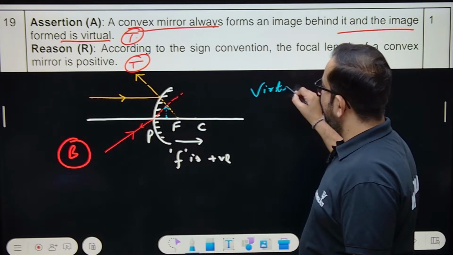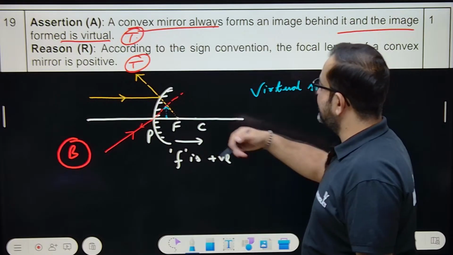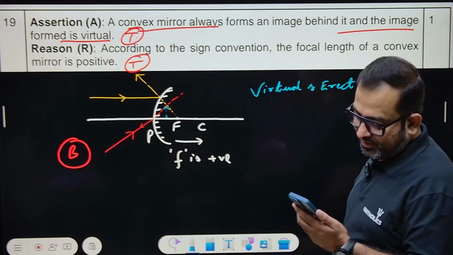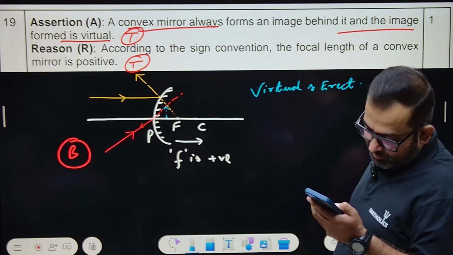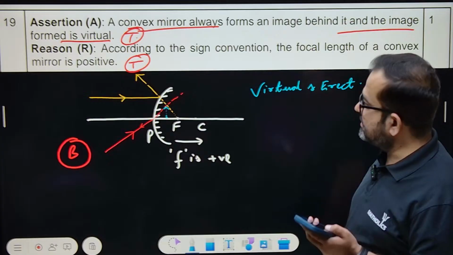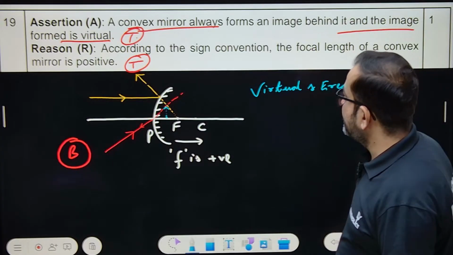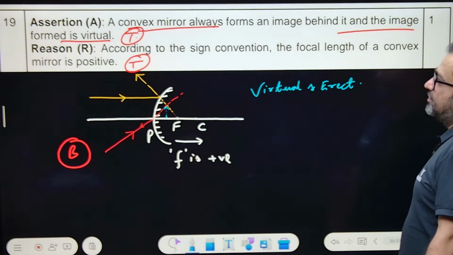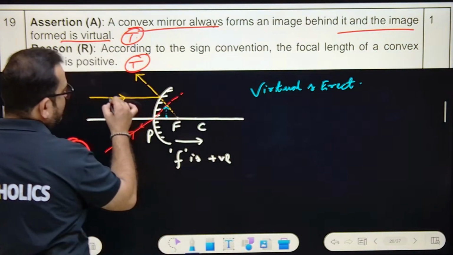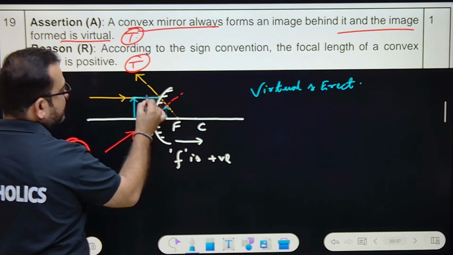Why is it virtual? Because it is behind the mirror, and it is always small. Yes or no? In the first case the object is at infinity, and in the second case the object is at a finite distance. I can place the object near the mirror also. This is the object, and the image forms like this.